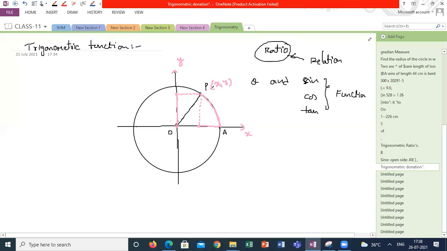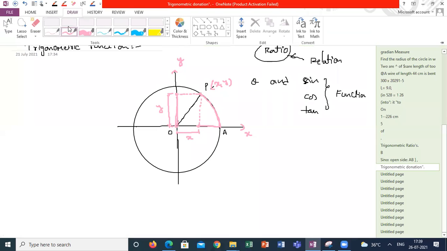If I'm comparing with two-dimensional motion, my reference axes are x and y. I'm not randomly calculating the distance between P and A. Along the x-axis, how much distance is it? Along the y-axis, where is it? Along the y-axis, it has traveled this much distance, and along the x-axis, it has traveled toward the center this much. Suppose this distance is x and this distance is y. So, what is the distance between O and P?